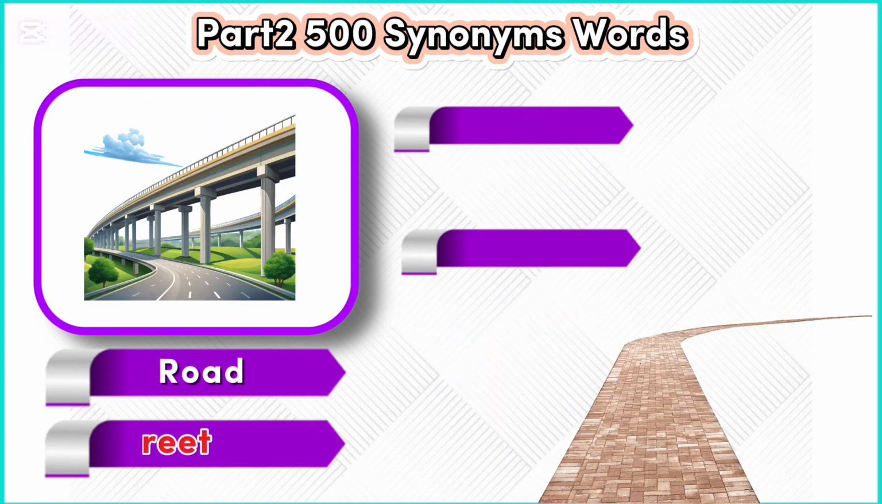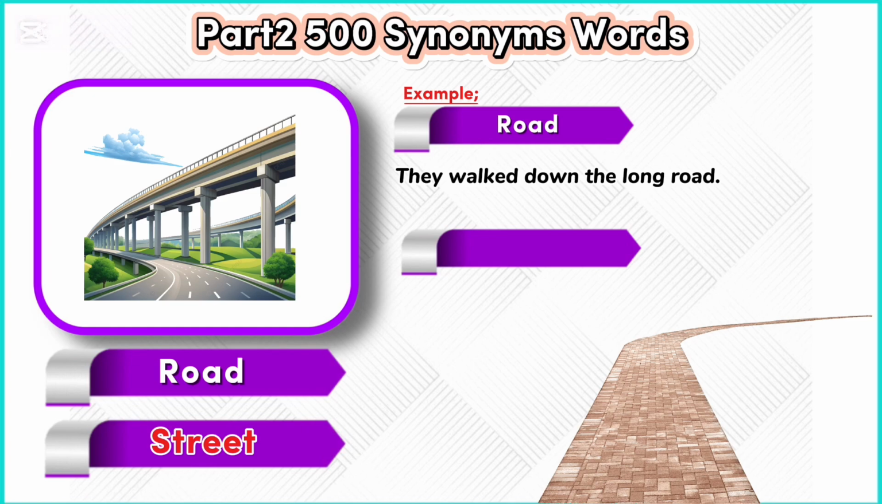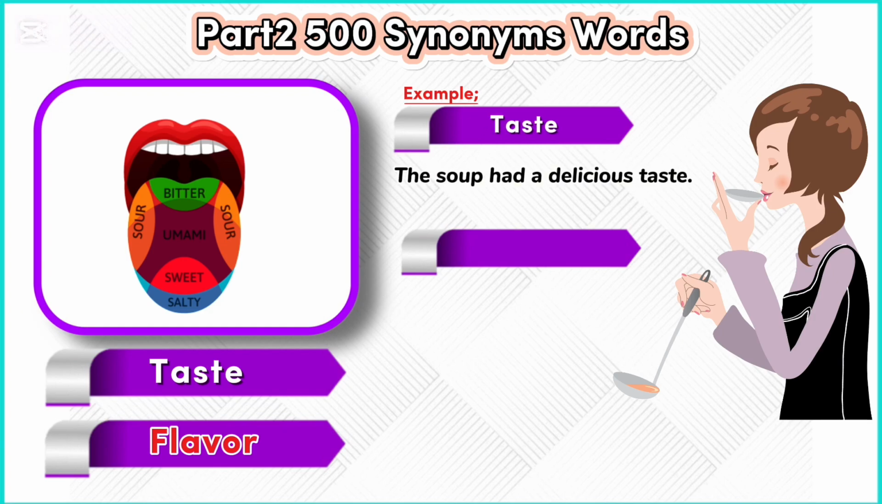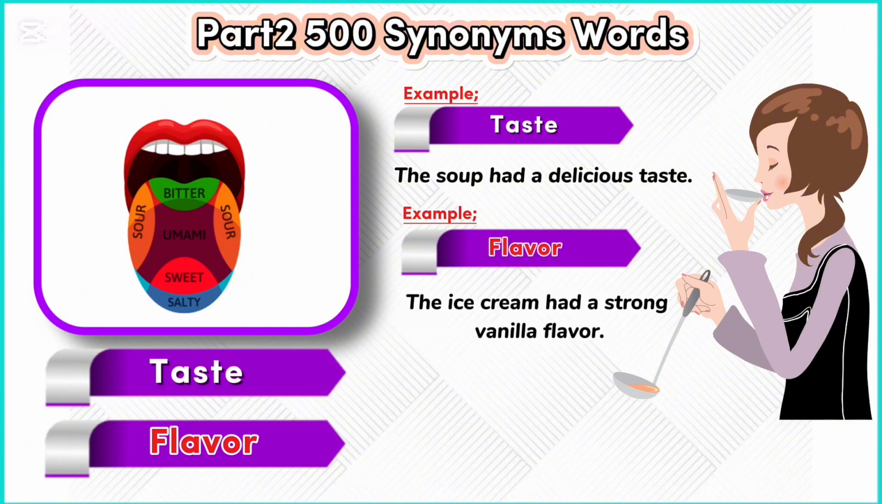Road, street. Example: road. They walked down the long road. Example: street. Our street is usually quiet. Taste, flavor. Example: taste. The soup had a delicious taste. Example: flavor. The ice cream had a strong vanilla flavor.